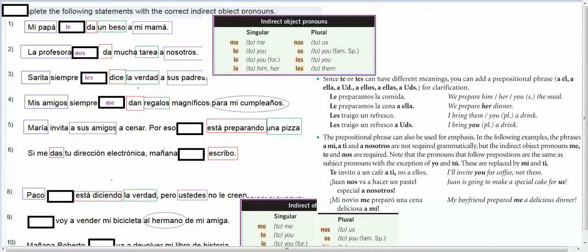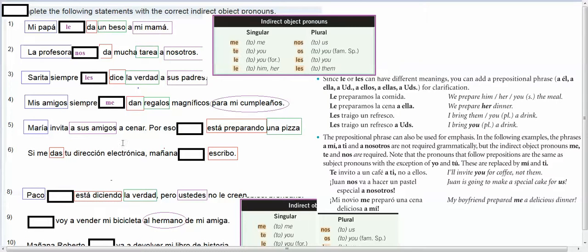María invita a sus amigos a cenar, por eso está preparando una pizza. So Maria invites her friends to eat dinner. So we got two sentences here. In the first one, the verb is invite. Who's doing the inviting? Maria. So she's inviting her friends. Well, hold on a minute. So Maria is inviting her friends to dinner. Therefore, she's preparing a pizza. So who is the subject? It's still Maria, even though she's not listed again, because we started off with Maria inviting her friends to dinner, so she'd be the one preparing the meal.